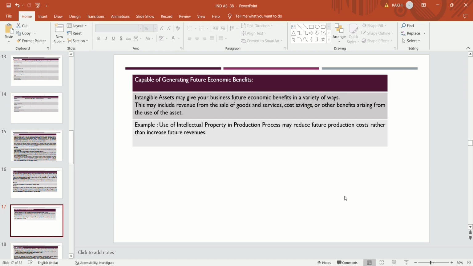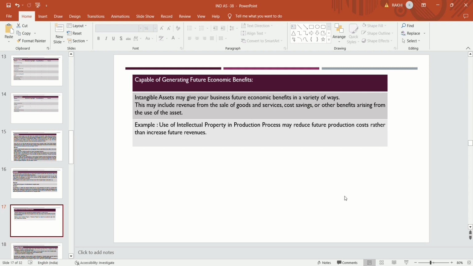Means from the use of the asset, the company will be able to generate future economic benefit in a variety of ways, like revenue from sale of goods and from sale of services, and saving of cost, which is also a future economic benefit.